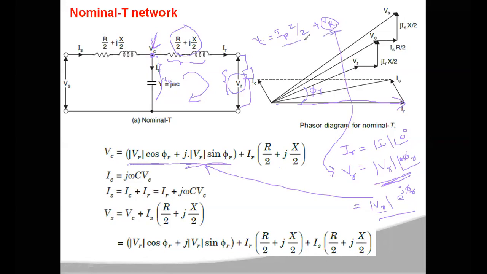Now you have another value, IR into Z by 2. In place of Z, if you substitute R plus jX, then this will become IR into capital R by 2 plus j into X by 2.